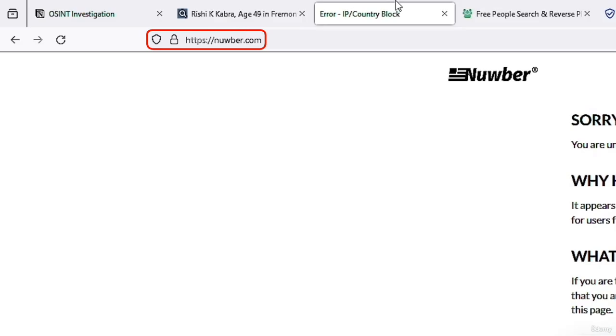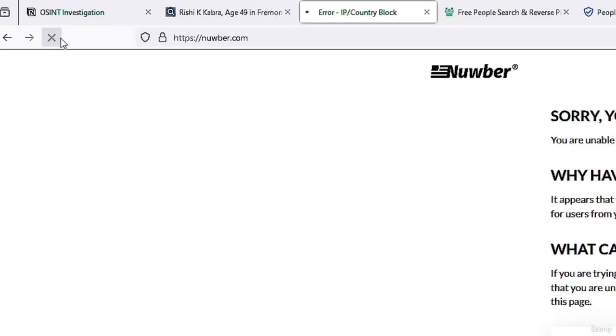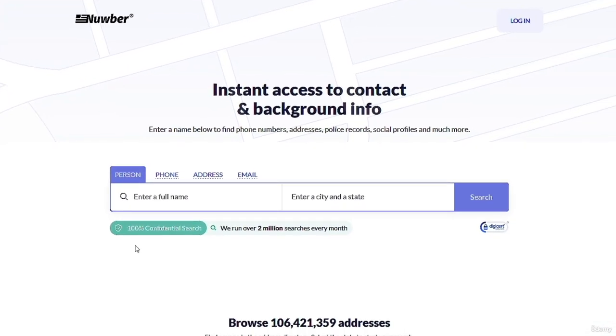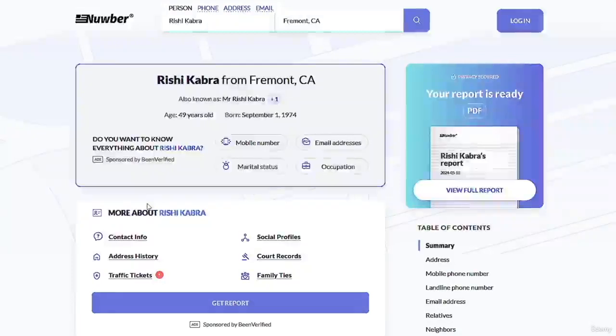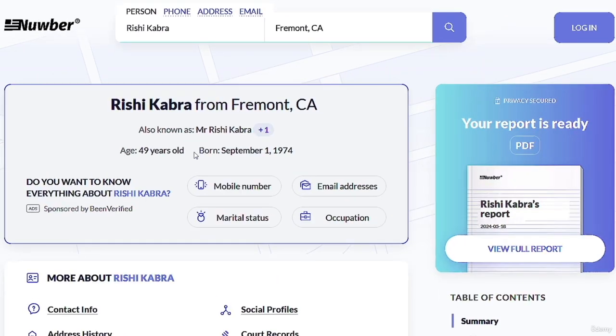Now let me go to the second website, which is called Nuber. It has also blocked me, but in my case, I have changed my IP so I can refresh the page and search for the person. So I can add the person name like this and hit enter. And then I'm going to get information about Rishi Kabra, who's living in the United States, like his date of birth and some other information.